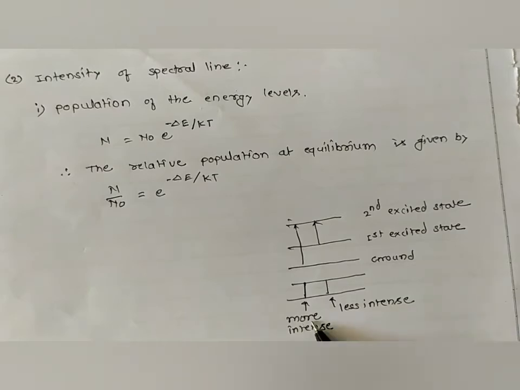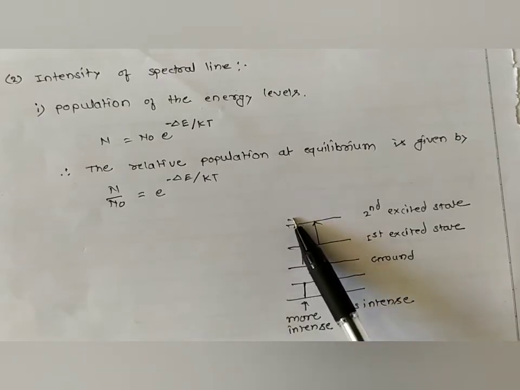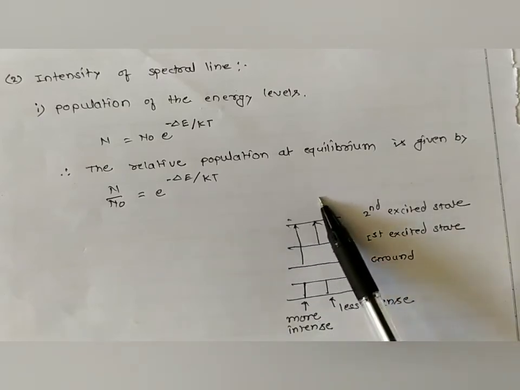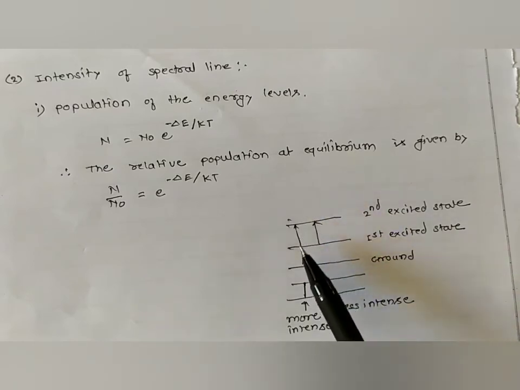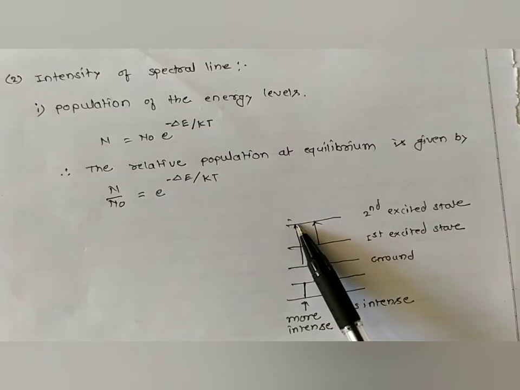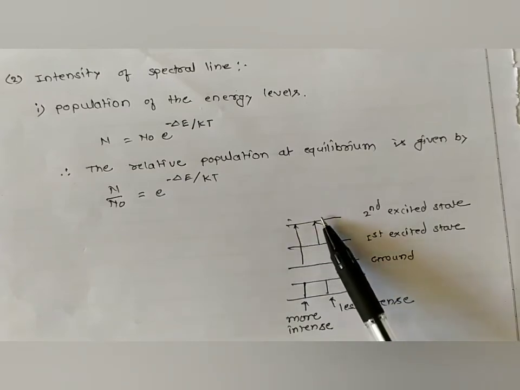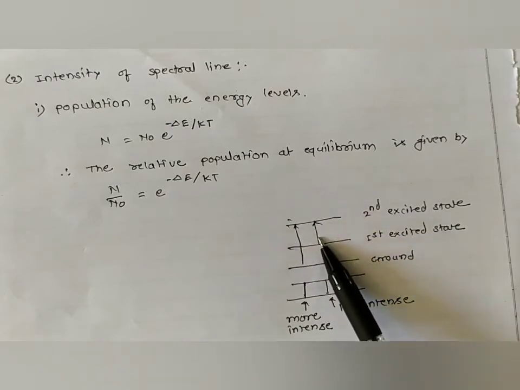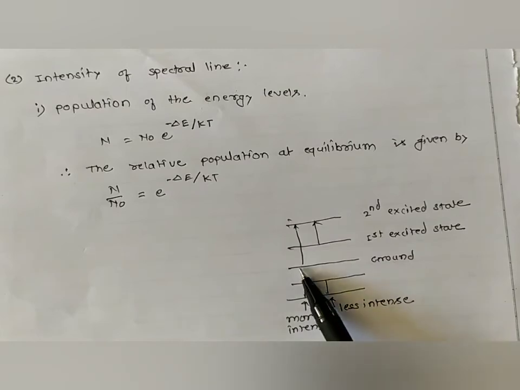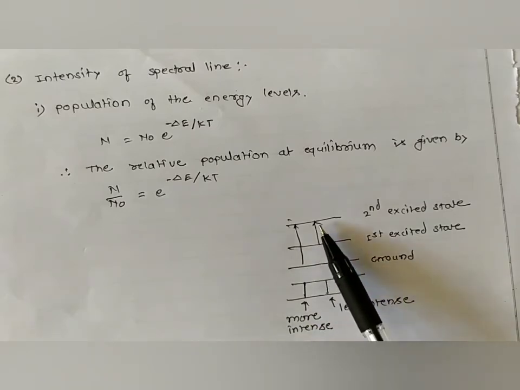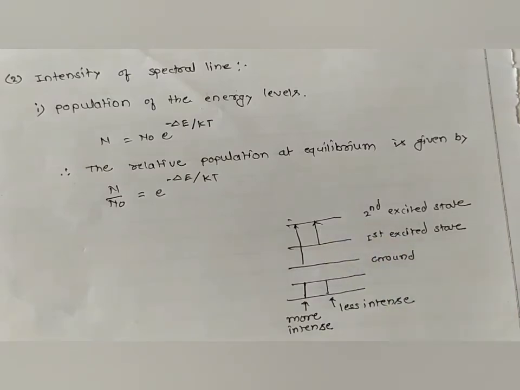Which line is more intense? The line which arises from the transition from the ground state to the second excited state. We could also consider a third excited state, but here we take the second excited state. So compare the ground state to the second excited state, and the first excited state to the second excited state. If you measure that, it is found that the line which arises from ground to the second excited state is more intense than the line which arises from the first excited state to the second excited state. This is due to the population of the energy level.